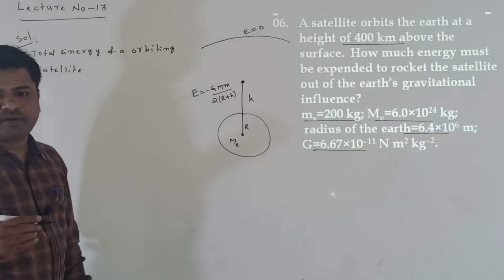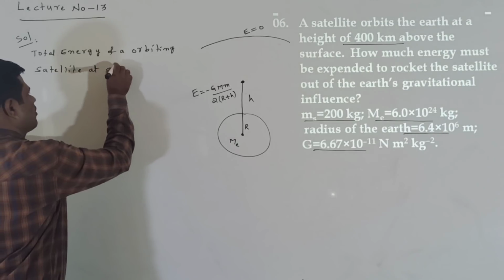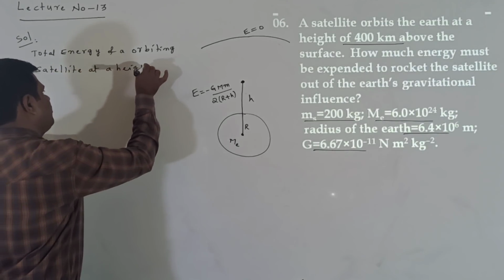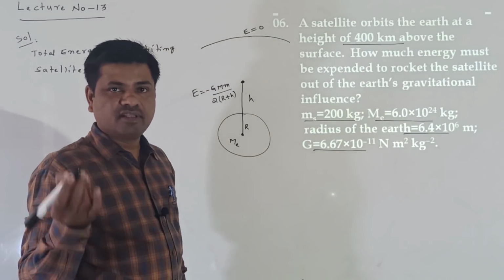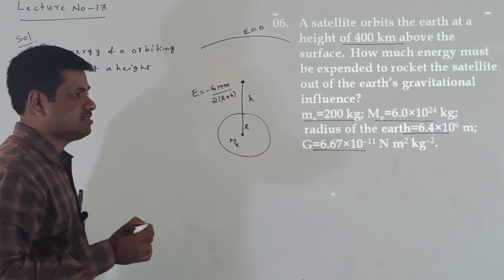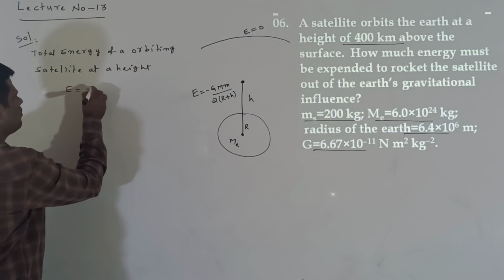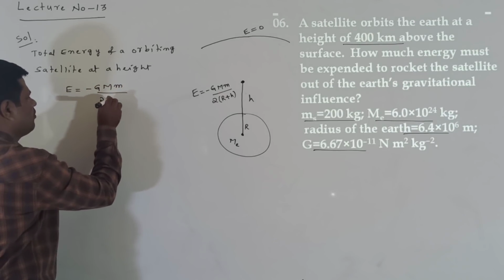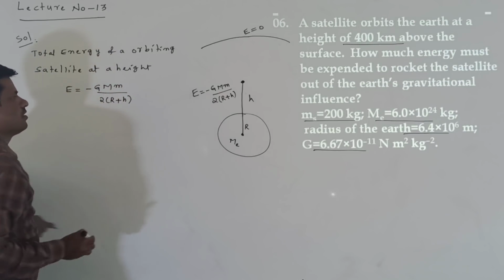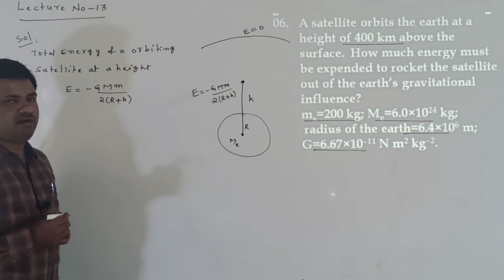Total energy of an orbiting satellite at a height h. We already know the formula for the total energy of the satellite; we already derived this formula in the previous classes. Now the total energy is E equals minus GMm by 2(R plus h). Here capital M is the mass of the Earth, small m is the mass of the satellite.